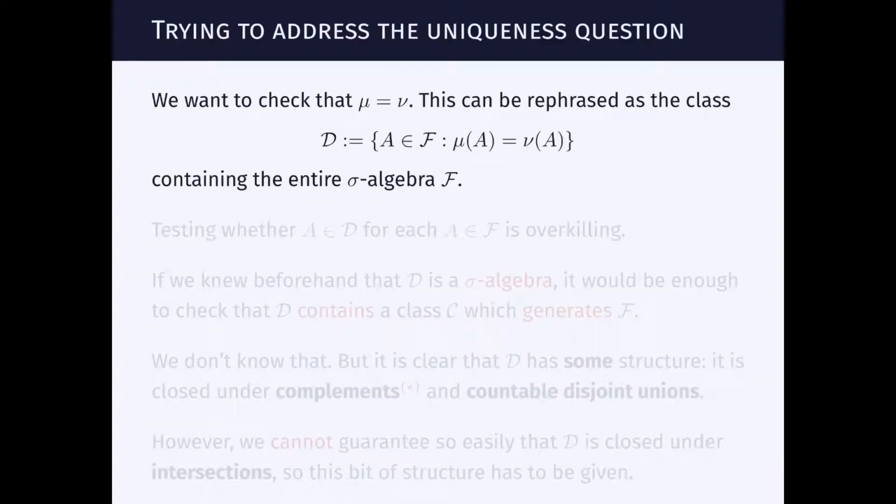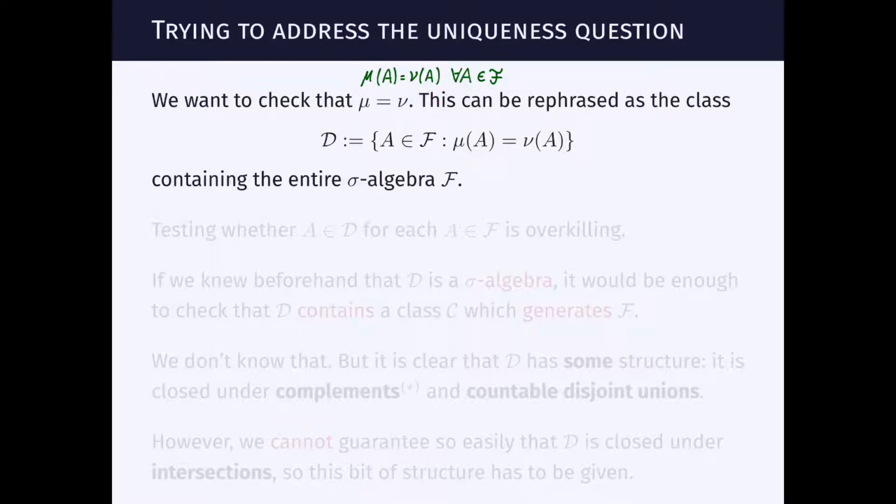So let us start discussing the question of uniqueness. What is uniqueness? We assume that two objects, let's call them mu and nu, two measures, satisfy a certain property, and then we show that in the end they are the same object. This is uniqueness. And what are we trying to prove here? To say that they are the same object is to say that the measure mu of A equals the measure nu of A for every A in the sigma algebra.